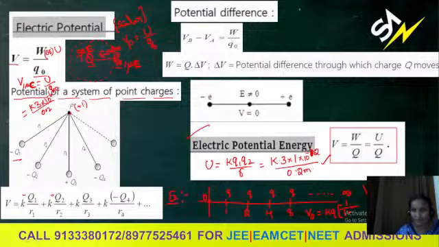That is 1 by 2. First term is 1 only because 1 by 1 gives 1. That is what I kept 1 by 1 minus 1 by 2. Okay. Now, if you take the LCM, you will get it as 2KQ. Is it? So due to system of charges at a point, net potential this way we can find.